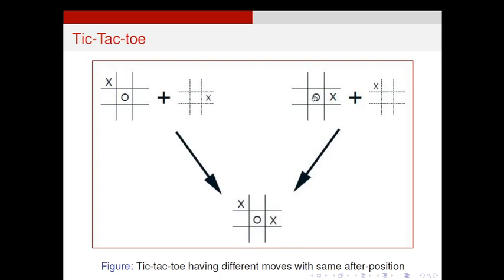Also here the previous state is donut, cross. Then cross plays this position. So it leads to the same state. That means different actions lead to the same state. So the after state is the same. But in our usual game theory approach, the usual reinforcement learning approach, after states are different, because